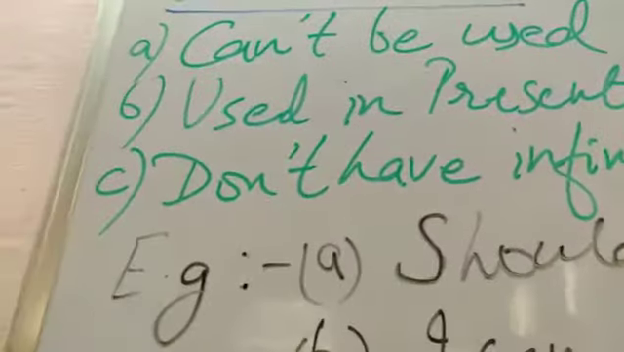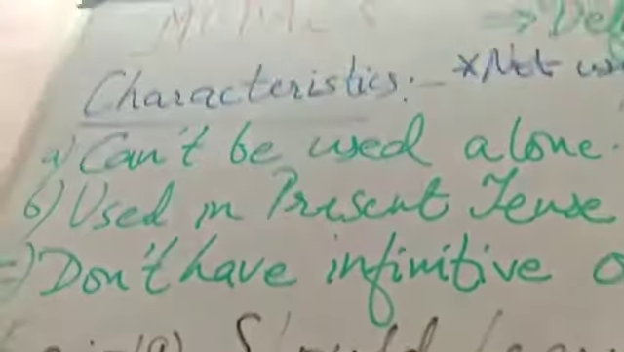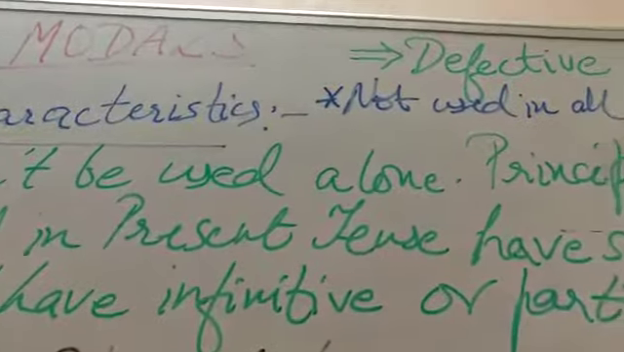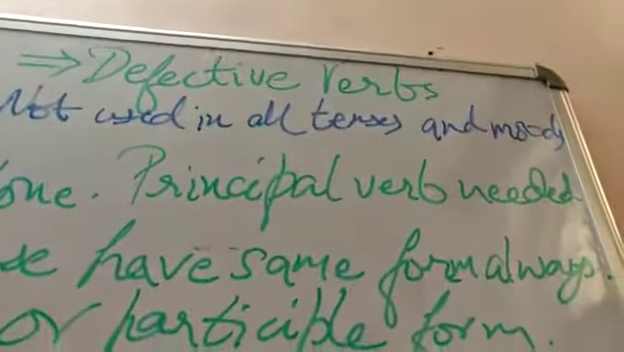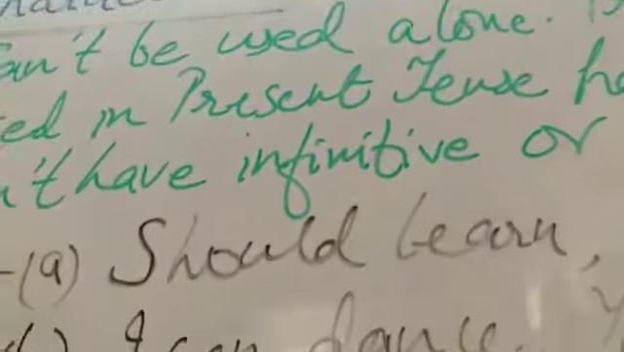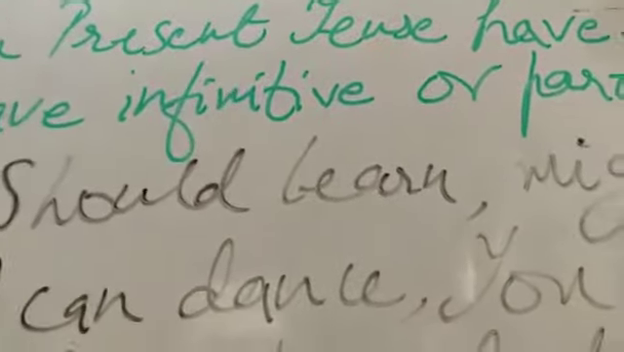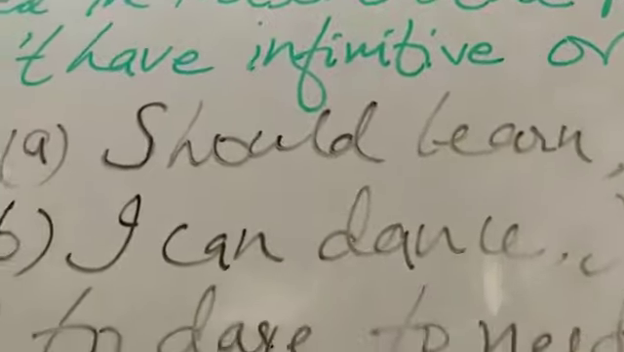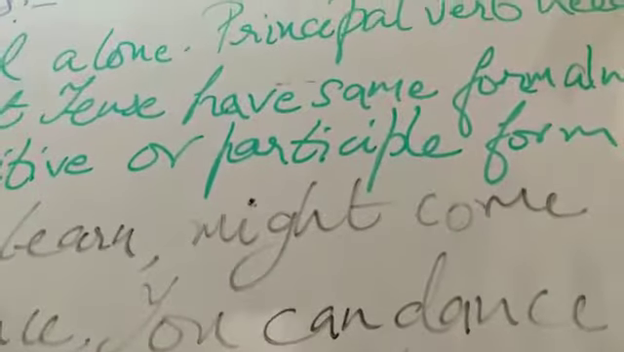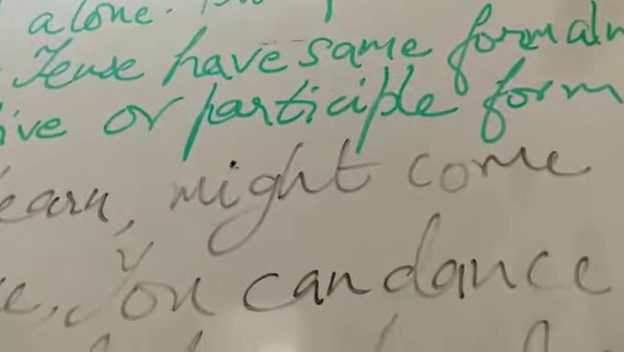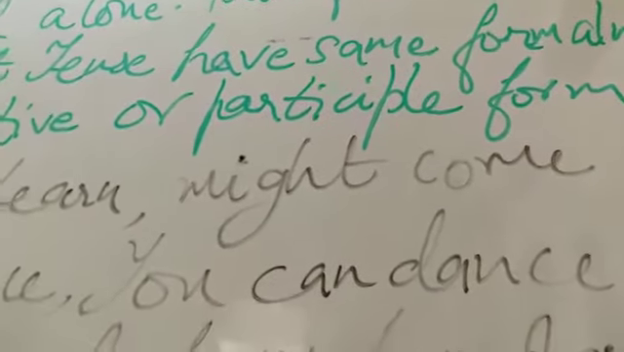So let's understand this. For first part, that is they cannot be used alone. They have to be used with the principal verb. So for that you understand, A part is should learn. Means should is a modal and it has to be used with learn. Learn is the verb. For example, we can say you should learn your lesson. Similarly, another example is might come. So you can say he might come tomorrow, or you can say he might come soon.